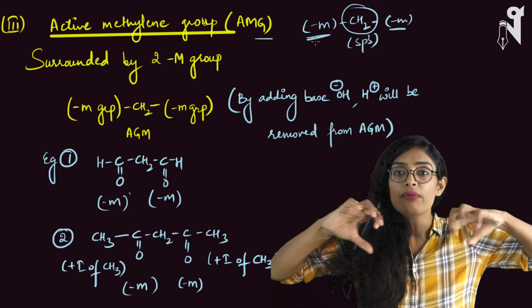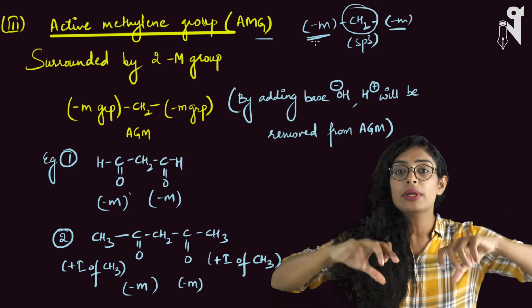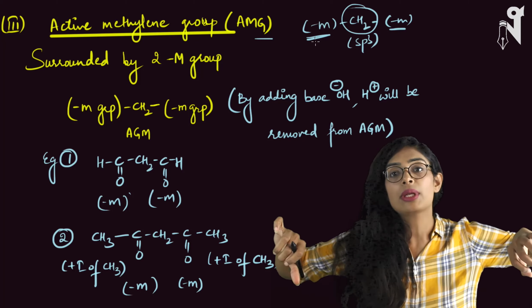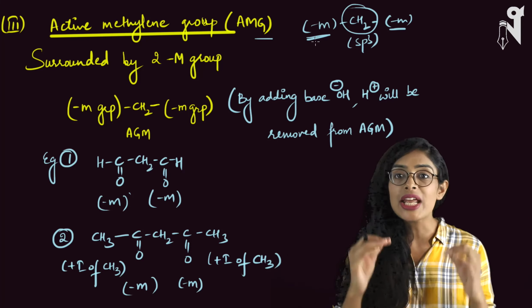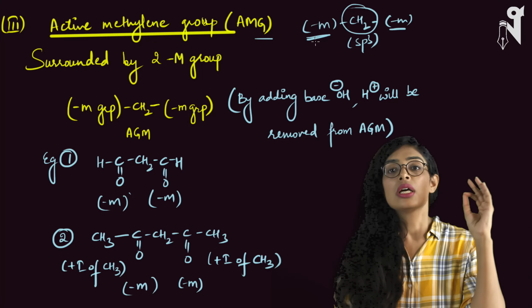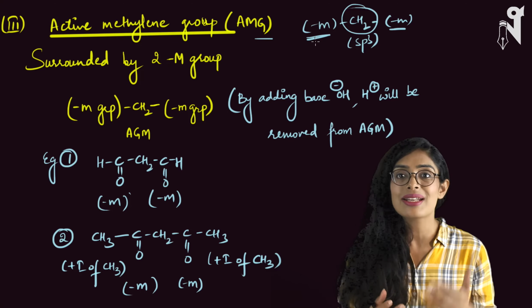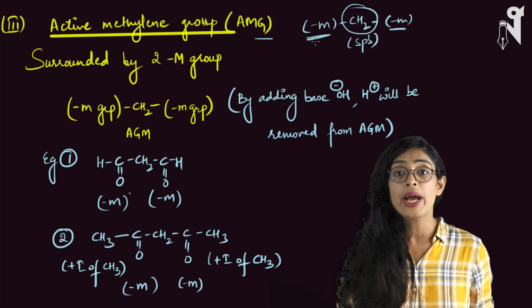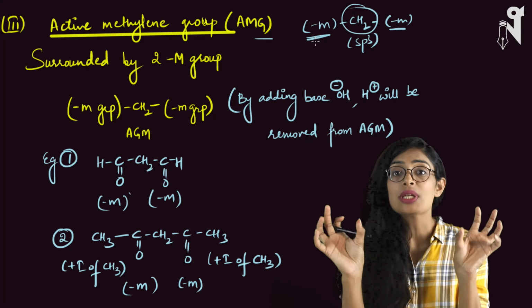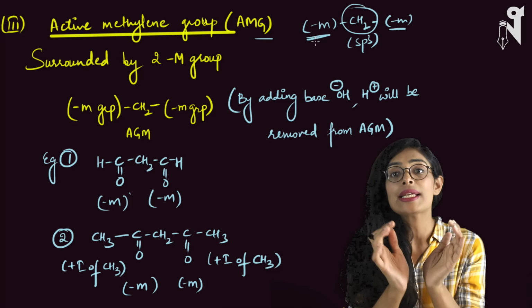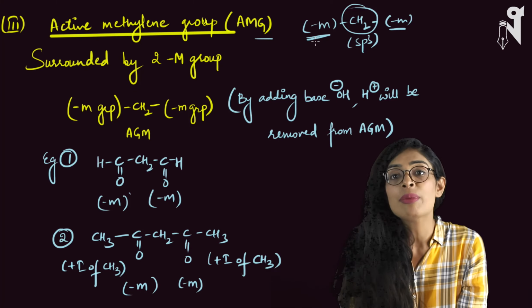Why? Because two electron withdrawing groups are present on a carbon and they are pulling the electron density from that carbon. So the carbon hydrogen bonds become very weak and hydrogen comes out of it very fast as H plus, and carbon gets a negative charge. So that is why when two minus M groups are directly attached to a sp3 hybridized carbon, that carbon is called an active methylene group.